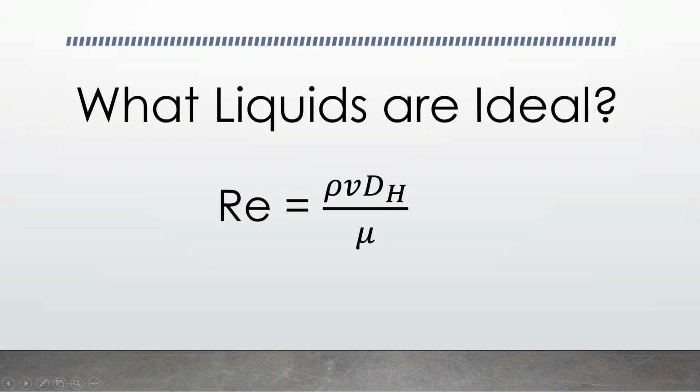So what sort of liquid do we need to demonstrate an unmixing effect? Well, we can use the Reynolds number as a representative for whether the fluid flow will be laminar or turbulent. The lower the Reynolds number, the more likely we are to see laminar flow. The key factors in this equation are the speed phi, at which the liquid is moving, and the viscosity of the liquid nu. We should expect liquids of high viscosity moving at low speeds to have a low Reynolds number and therefore should exhibit laminar flow.